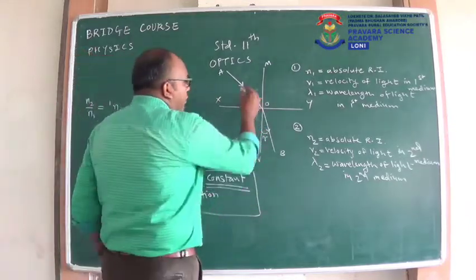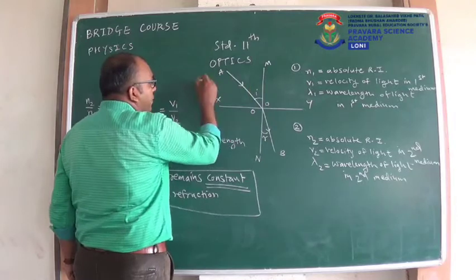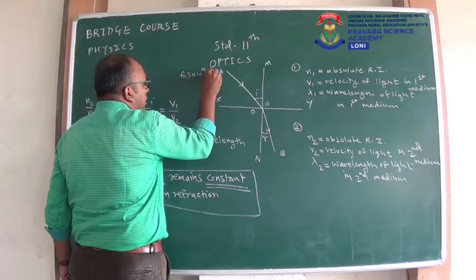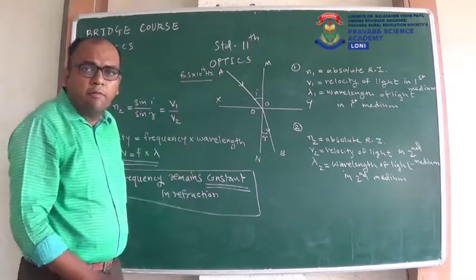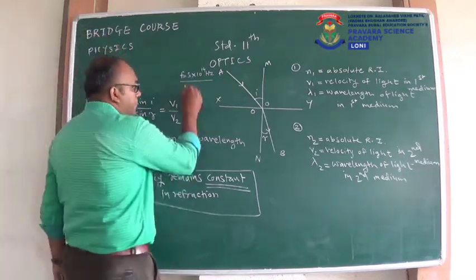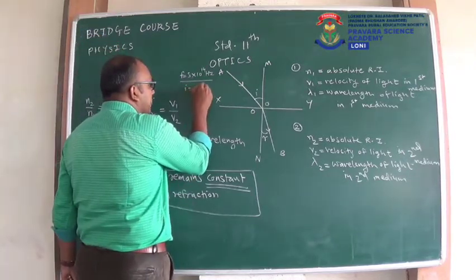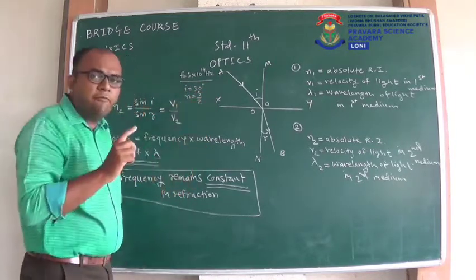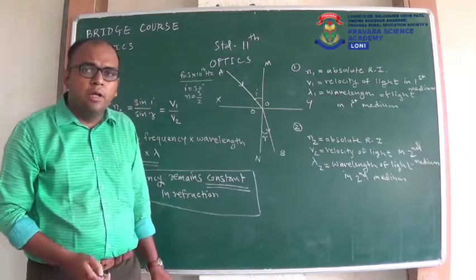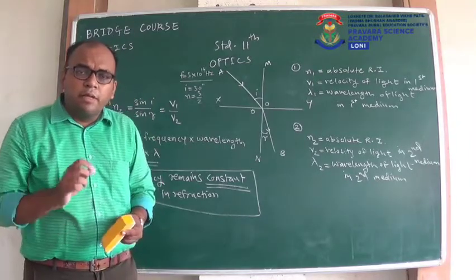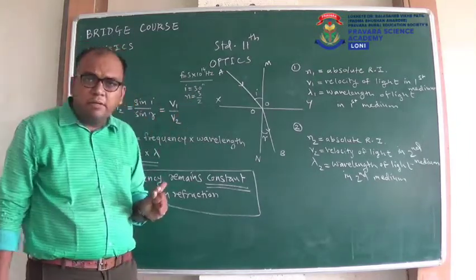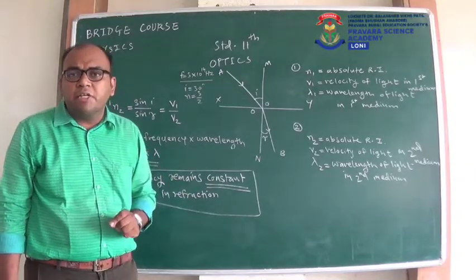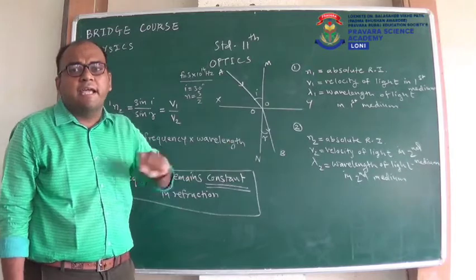For example, if frequency of light in first medium is given, f is equal to 5 into 10 raised to 14 hertz. You know the unit of frequency is hertz. Then angle of incidence i is given as 30 degrees. Refractive index is given as 3/2. So what will be the frequency in the second medium? Now students will get confused that frequency in first medium is given, i is given, refractive index is given, so we have to do some calculation and find out the frequency in the second medium.